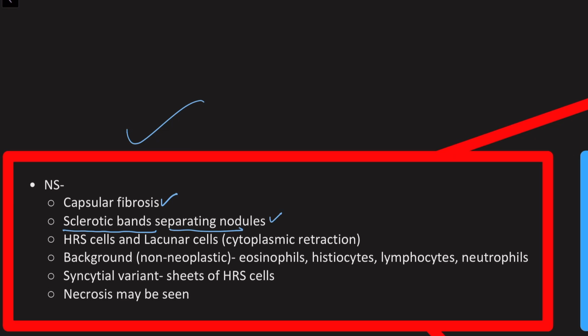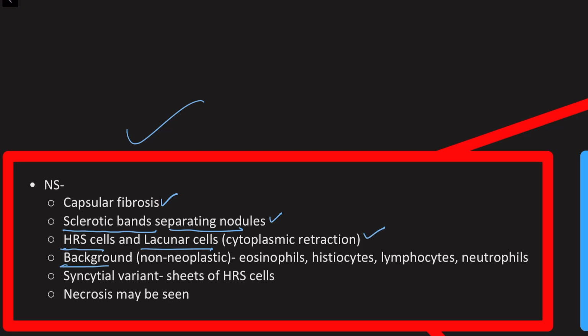And then we can see the characteristic Hodgkin Reed-Sternberg cell, and there's something called the lacunar cell. So what is a lacunar cell? It is basically similar to a Hodgkin Reed-Sternberg cell. It just has cytoplasmic retraction because of the processing of the tissue. So there is kind of a white space around it. So it looks like the cell is lying in an empty space or a lacuna. That is why we call it a lacunar cell. So these are our neoplastic cells.